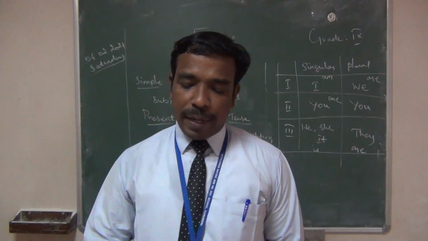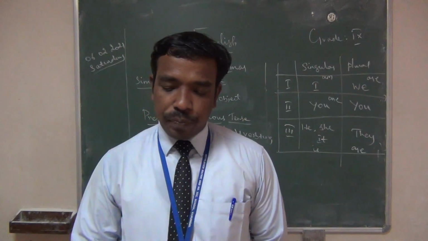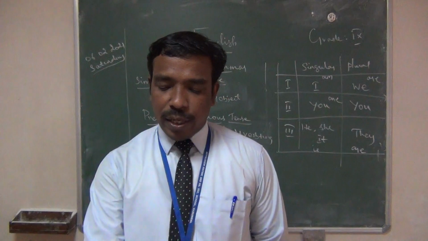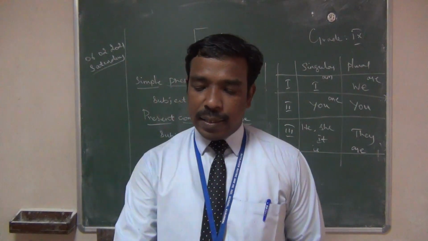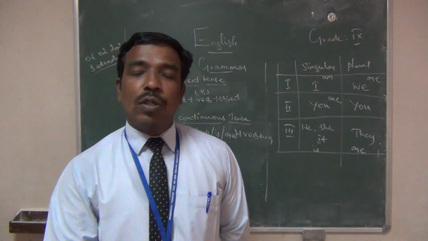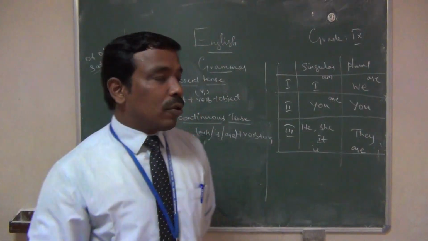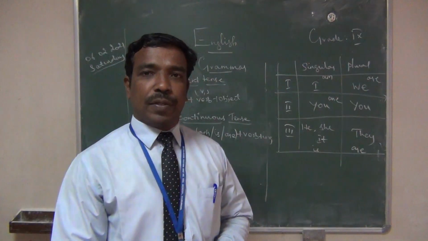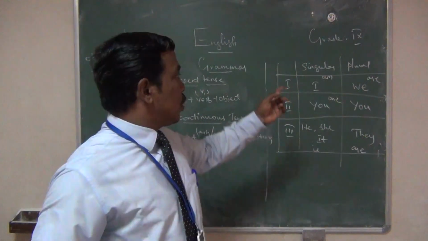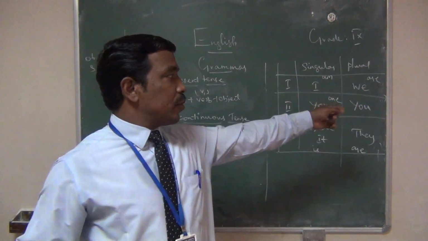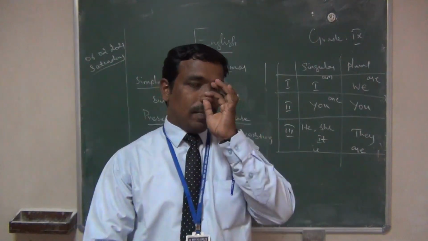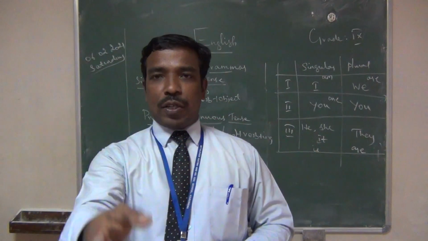Listen. First one I am saying: all children dash something new every day. All children is the subject. We go for singular and plural. Which person? I am first person, you are second person.